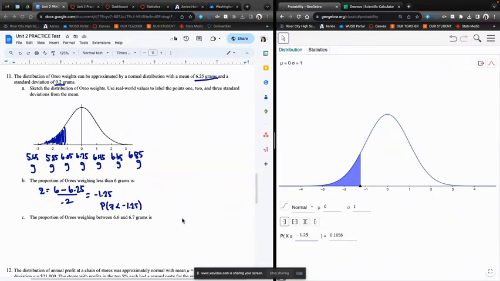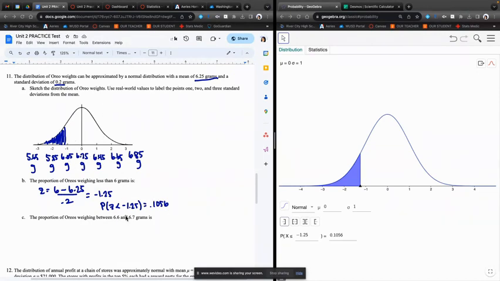That's going to be 0.1056. So I would say the proportion of Oreos weighing less than 6 grams is 0.1056. All right. Part C says proportion of Oreos weighing between 6.6 and 6.7 grams.